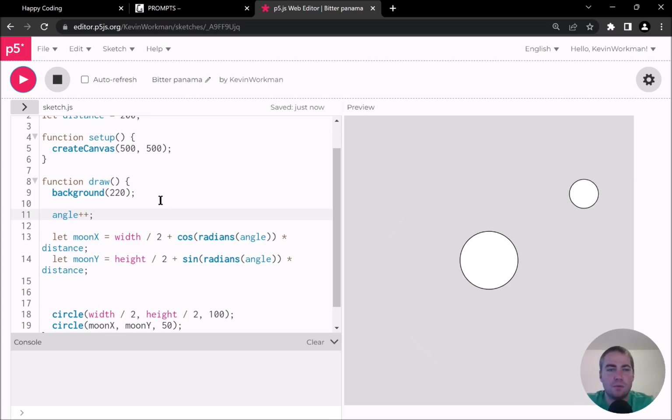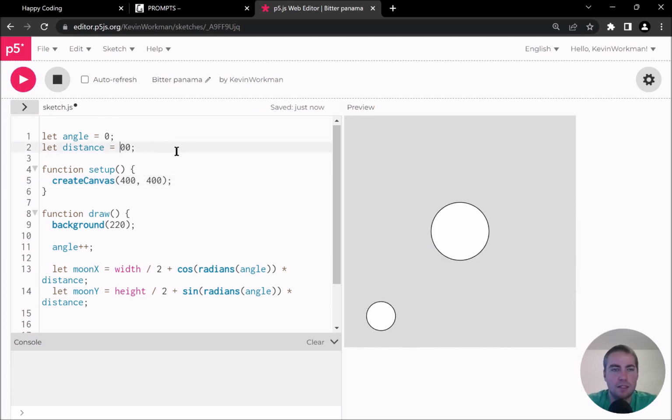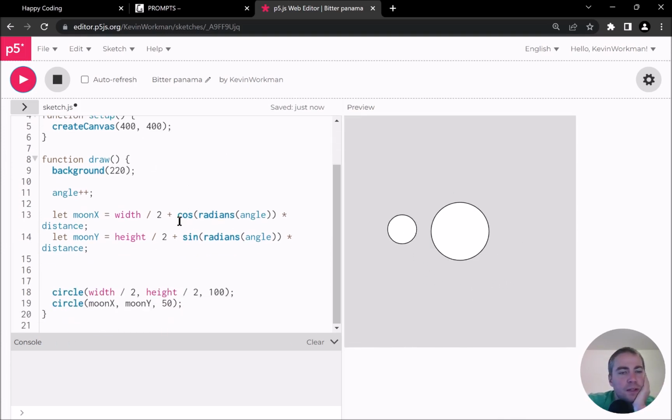Cool. I want it to be a little smaller now that I'm looking at it. I think maybe 400 by 400 was a reasonable size, especially on my zoomed in resolution. Okay, I don't hate that. And maybe I'll change the moon size, I could change these sizes, Earth size and moon size, but maybe I won't spend too much more time worrying about these numbers because I'm about to change these. So yeah, let's do that next. So now I have my moon orbiting my Earth, and that works.